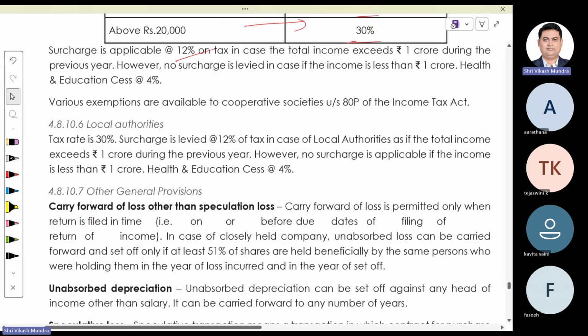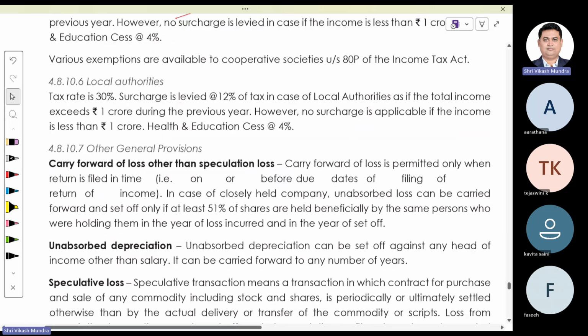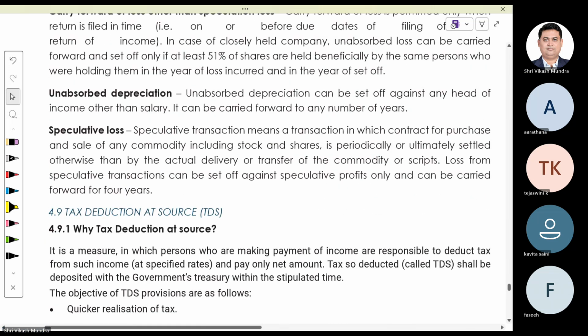Local authorities like municipal corporation, panchayat, etc., are subject to tax at the rate of 30%, surcharge at the rate of 12%, and health and education cess at the rate of 4%. Further, local authorities are also entitled to certain exemptions which are covered under section 10. Since that is not in your syllabus, we are not going into that. Carry forward losses we already discussed here.